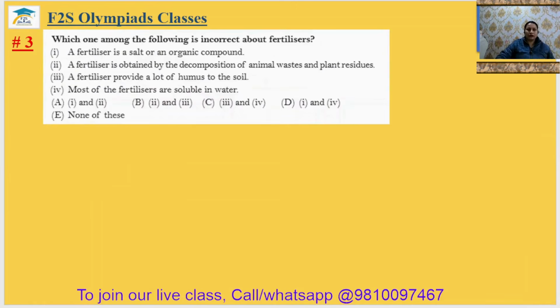Come to question number 3. Which one of the following is incorrect about fertilizers? A fertilizer is a salt or an organic compound. So it is correct. A fertilizer can be a salt, or some fertilizers can be organic compounds also. A fertilizer is obtained by the decomposition of animal waste and plant residue? No. If we use animal waste and residue to increase the fertility of the soil, then it is manure, not fertilizer. Fertilizer is a chemical product.